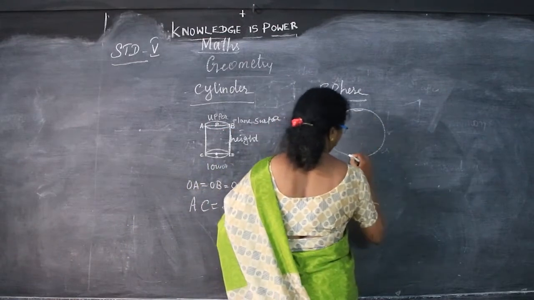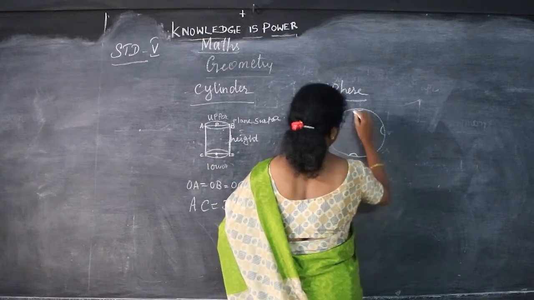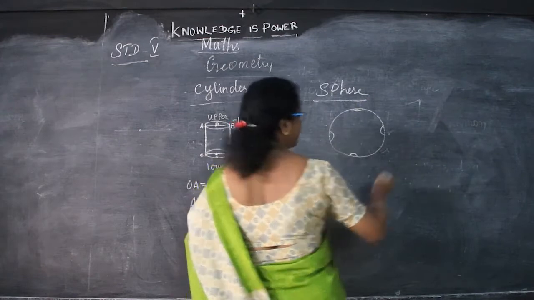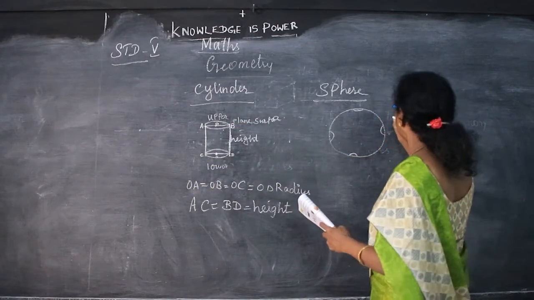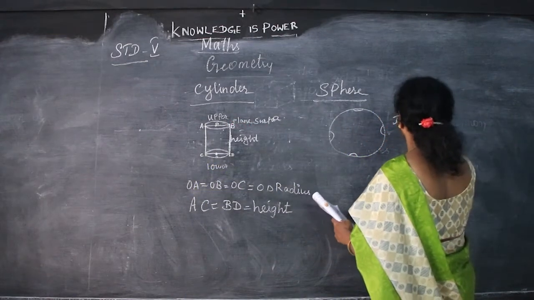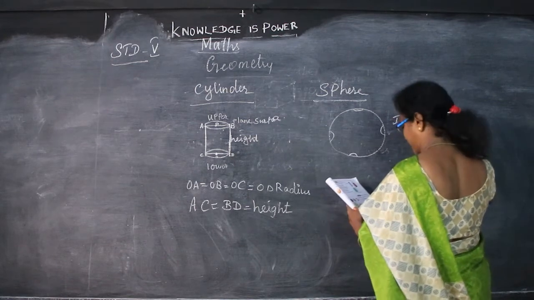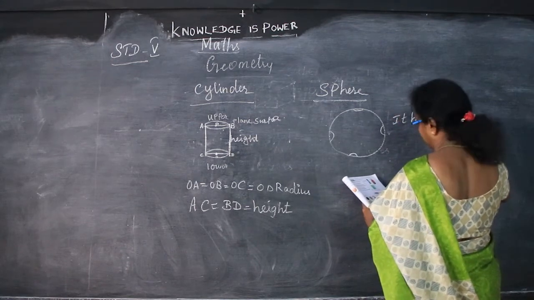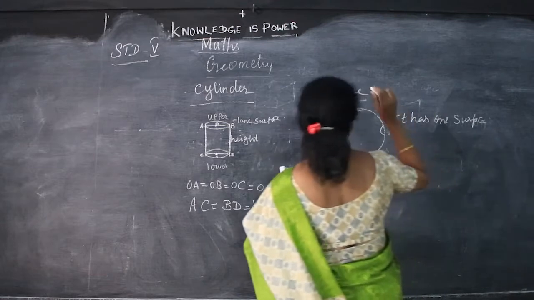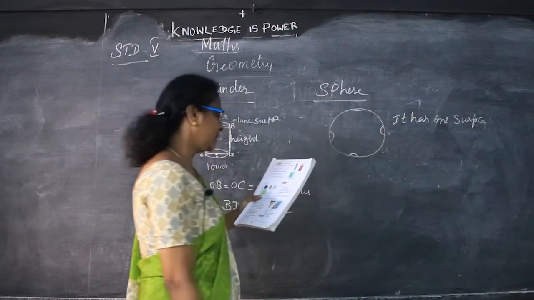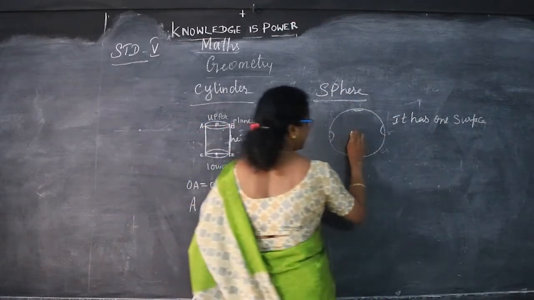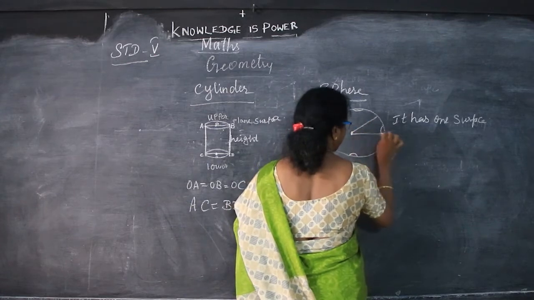So this ball is also a 3D shape and it has only one surface. And all the points on the surface are at the same distance from the center. So if this is the center, every point will be at the same distance.